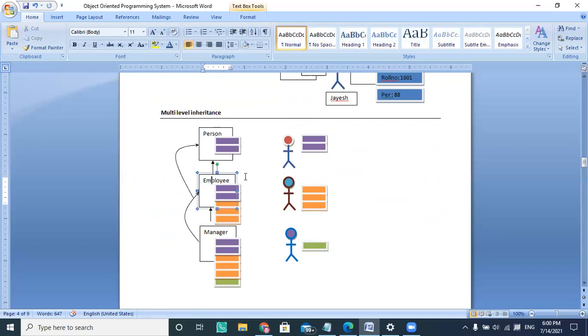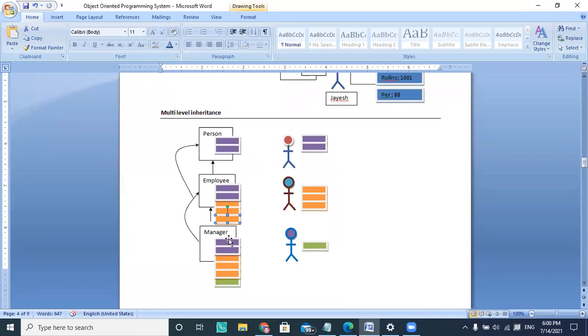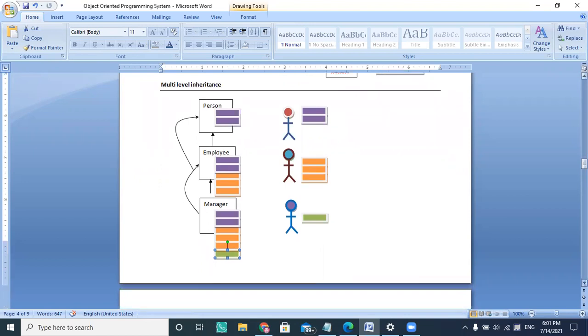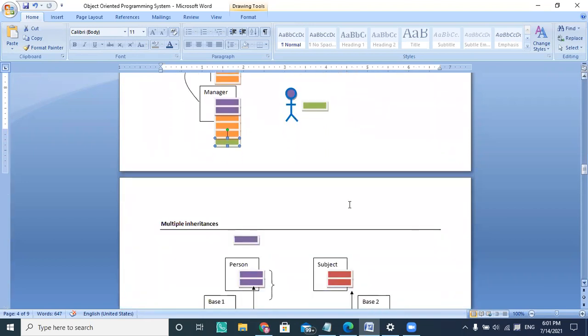Each employee has a name and age, which are inherited from person, plus employee id, employee post, and employee salary. So the manager also has a name, age, employee id, employee post, and employee salary, plus an incentive which the employee doesn't have. So I can extend this inheritance the way I want, and I can stop the inheritance at a certain class.